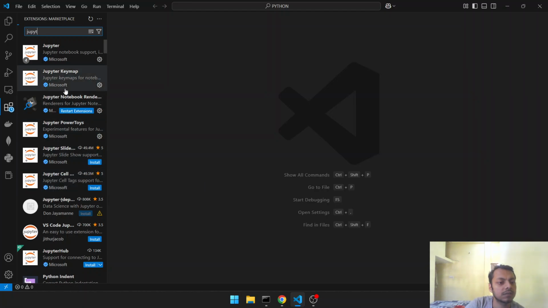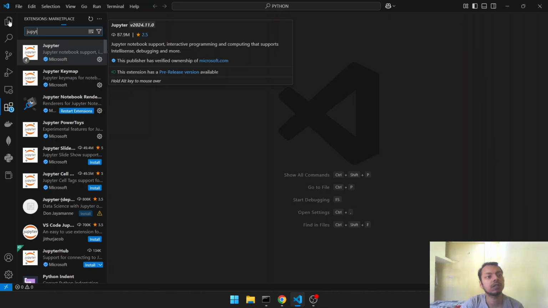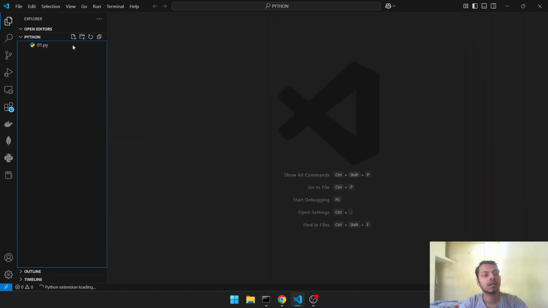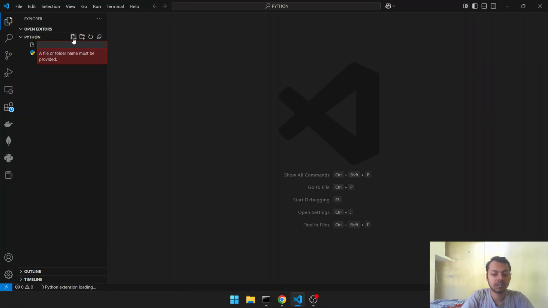Yeah, only those both are needed. What it will do is that now we can create Jupyter notebooks in the current directory, and let me show you how we can do it. Let me create a new notebook with the .ipynb extension. Notice the extension ipynb. With this extension we will create a Jupyter notebook.